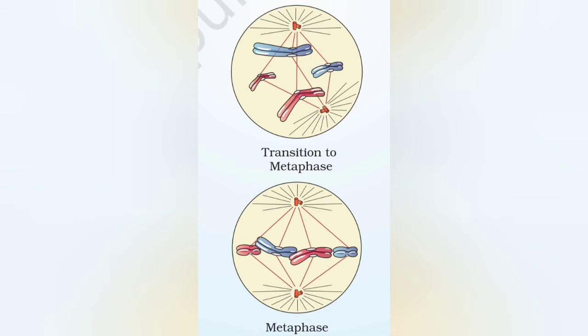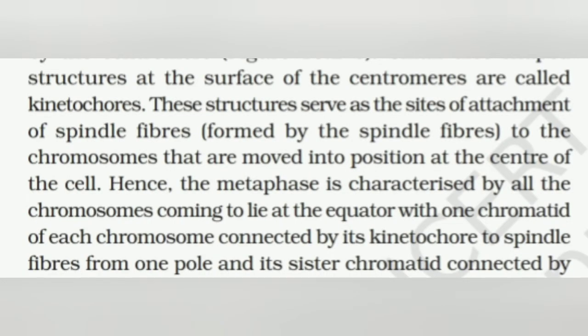That is, in the center, all the chromosomes occupy their positions. Small disc-shaped structures at the surface of the centromere are called kinetochores, which we have already studied in the structure of chromosome. These structures serve as the site of attachment of the spindle fibers to the chromosomes that are moved into the position at the center of the cell.